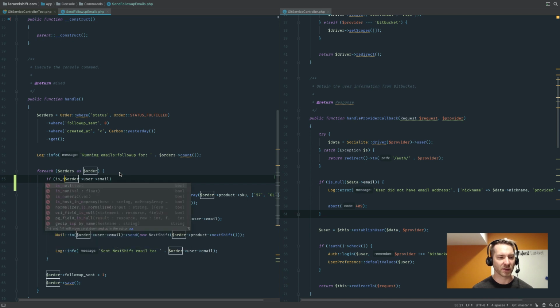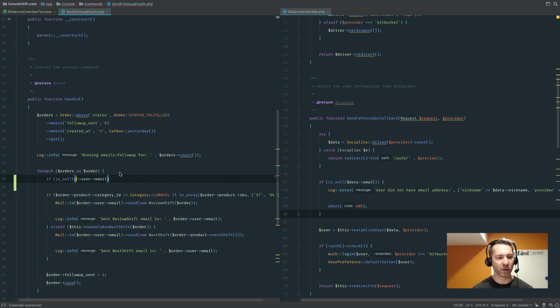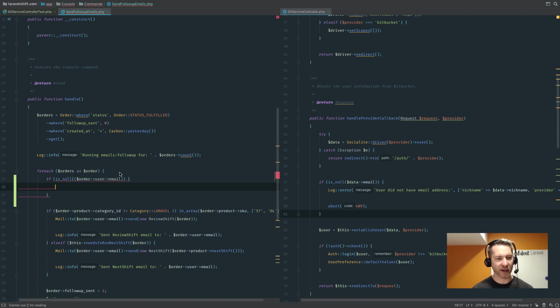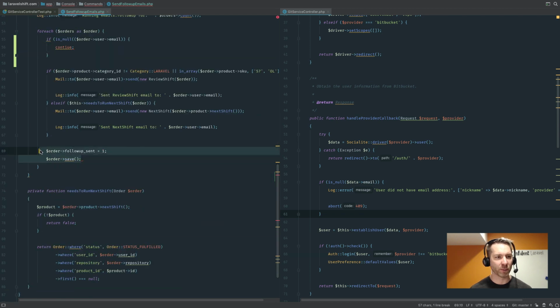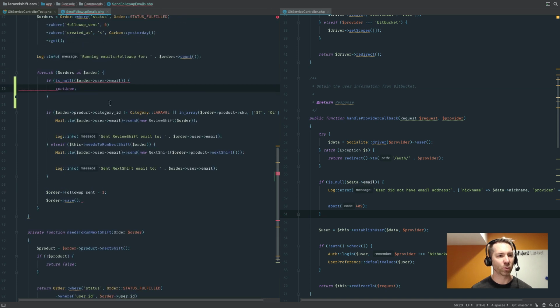Basically, if this is null, I would want to, oh, thanks PHPStorm, order, there we go. Then I could do something like continue, or I could make sure that their follow-up is sent or whatever. And if I spell continue right, PHPStorm wouldn't be so mad at me. Wow, we are way off. There we go. Okay, that's the proper syntax. So anyways, we would continue past that. That way we know we're always moving on from that particular email address.